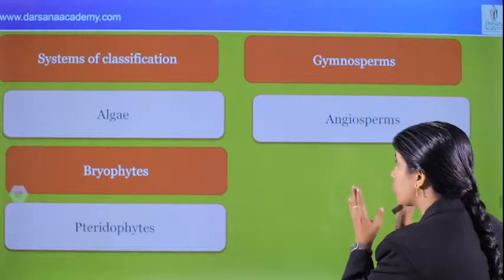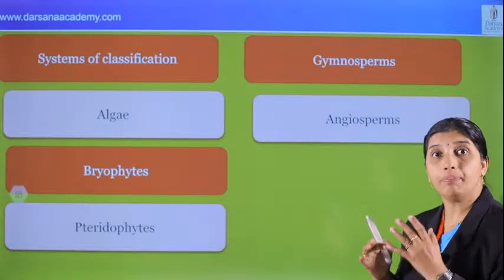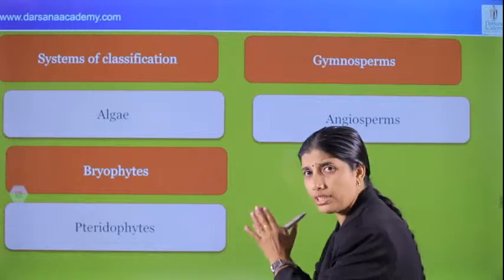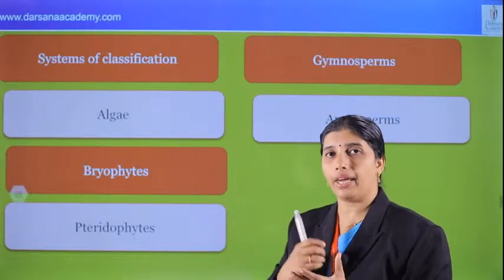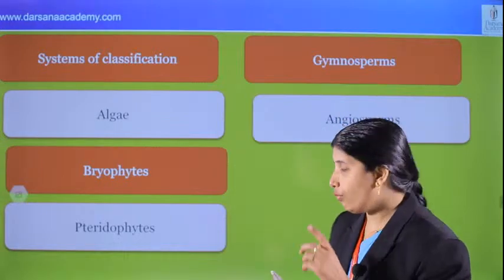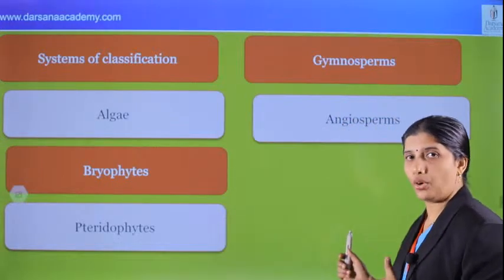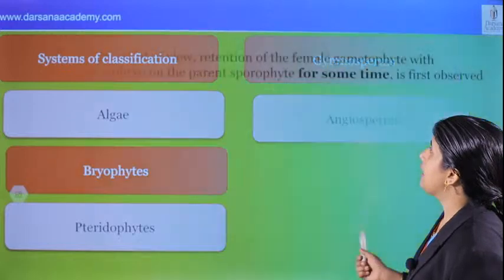In angiosperms, the plant body is also a sporophyte, and they have a diplontic life cycle. And these are not the only points; you have to study thoroughly all the points in the NCERT and make connections. That's important. While going through the questions, we can discuss that in the concept also. Okay, and we can see that. What is the question?